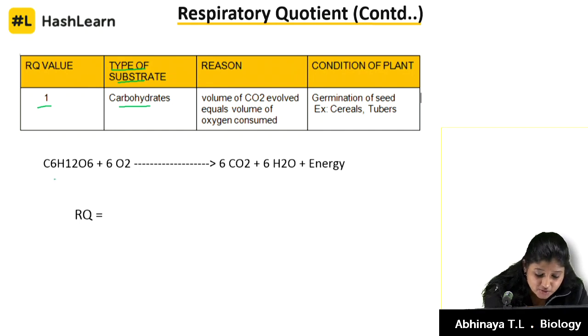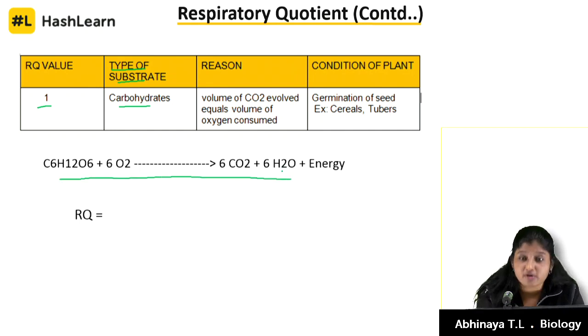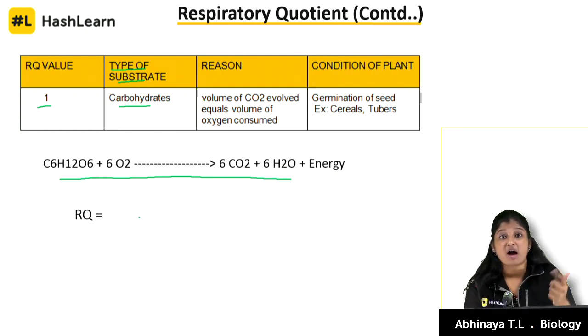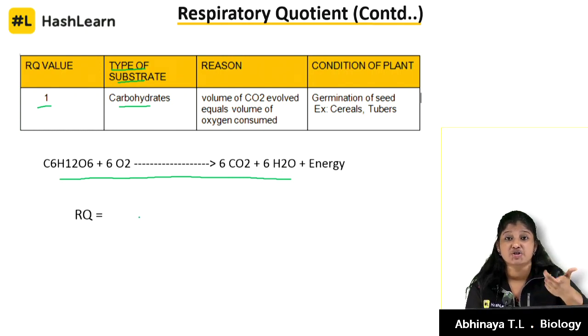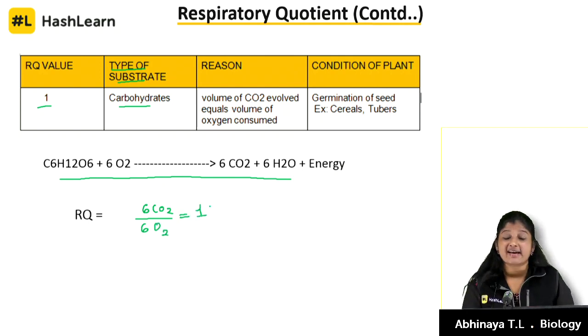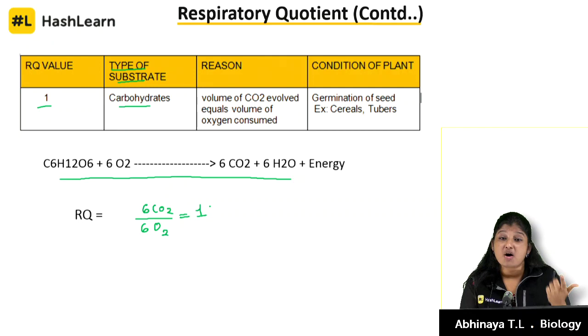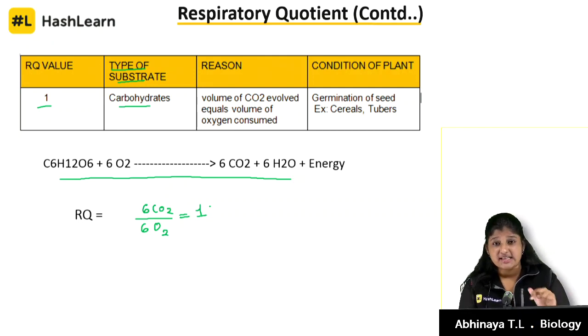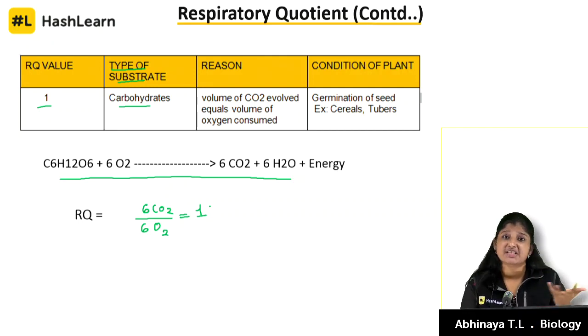The reason is, you see this reaction, this is the overall reaction of respiration. We said RQ value is volume of carbon dioxide evolved by oxygen taken in. So, how much is evolved? 6 carbon dioxide. How much is taken in? 6 molecules of oxygen. This will give you 1. Why is it 1? If anybody asks you why the RQ value of carbohydrates is 1, it is because the volume of oxygen taken in and carbon dioxide given out is actually equal.